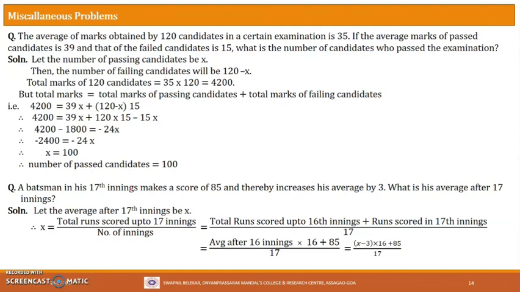Those formulas were applicable when it was asked to find the term, and not the average. But here it is asked to find the average, so the formulas will be slightly different. But we have solved this problem without using a formula. This is also very simple, if you understand the concept. Also notice that the original average is not given in this problem. To make use of the formula given in the previous slide, one must know the previous or original average.